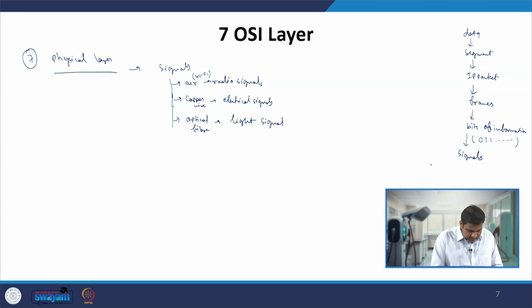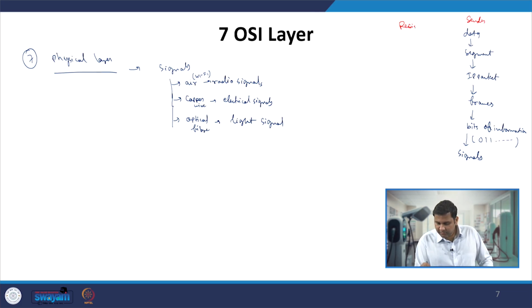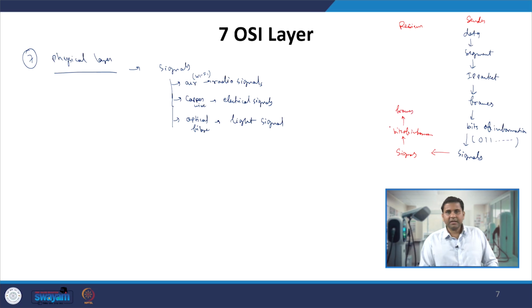On the receiver side the same thing will happen in the reverse manner. The signals that are sent are received on the other side and converted into bits of information. From the bits it will be converted into frames using the data link layer protocol.